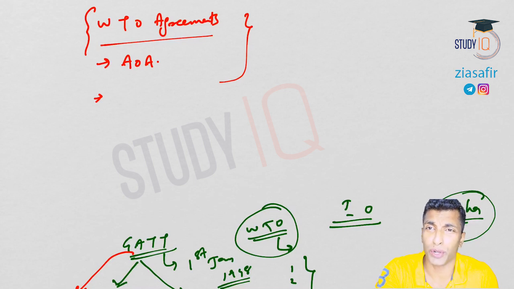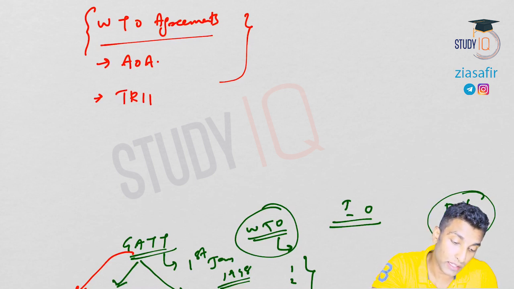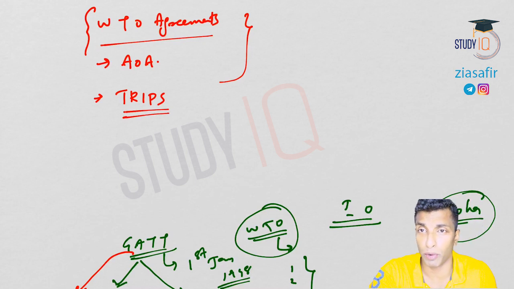So that's the agreement on agriculture. We have also talked about export subsidies. Then plant varieties related cases we have also discussed there. In the next session, we discussed TRIPS, trade related intellectual property rights. There we discussed that a member country has to provide at least minimum protection to 7 intellectual properties: patent, geographical indicator, copyright, trade secret, trademark, industrial design, and layout of an integrated circuit. When I'm talking about the layout of an integrated circuit, I mean the capacitors, resistors, transistors, etc., and the connections between them. That's what you mean by the layout of an integrated circuit.